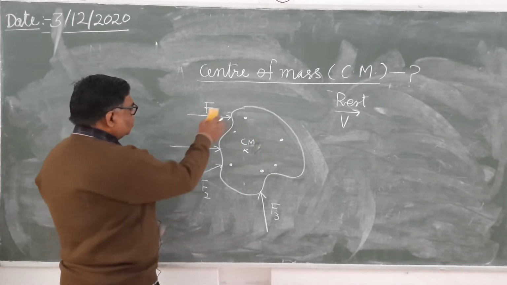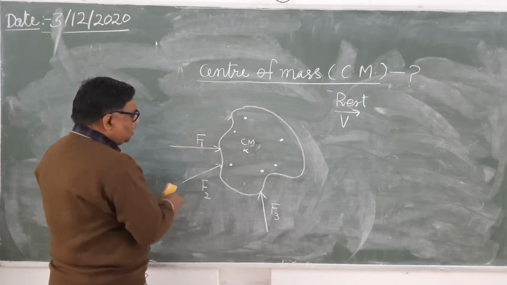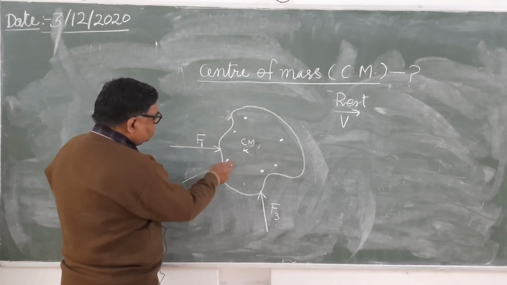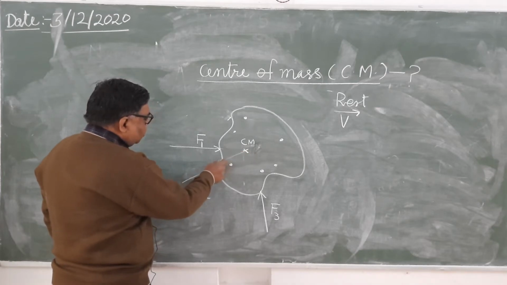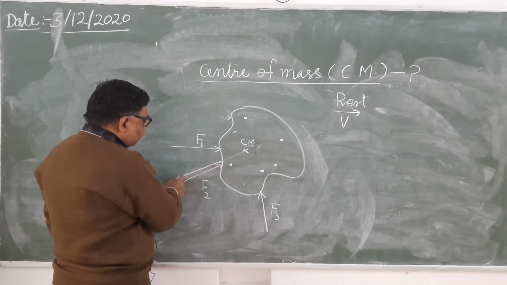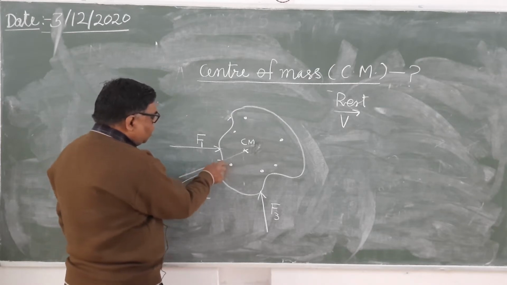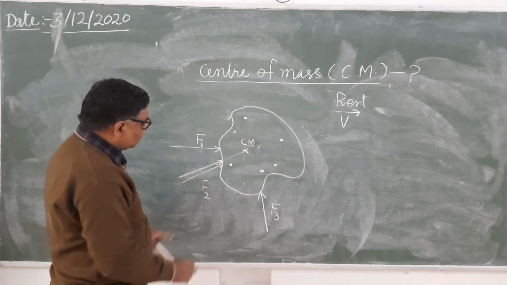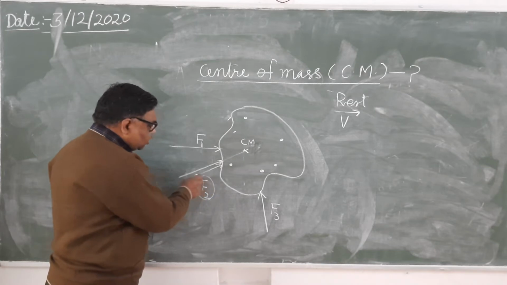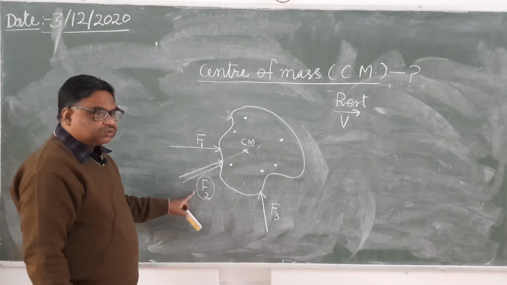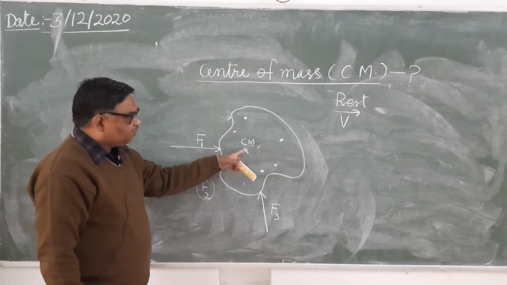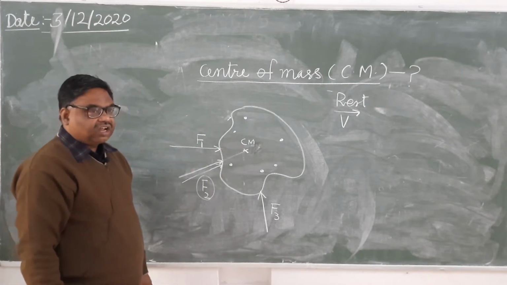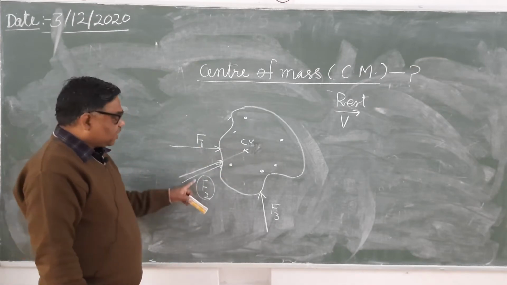Similarly, for this force F2, I have changed the point of application in such a way that its line of action passes through the center of mass and its magnitude is the same.